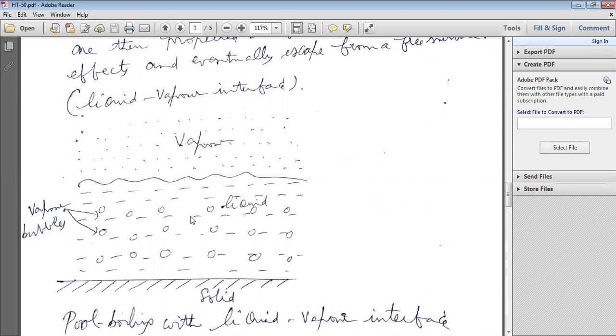And second, due to forced convection boiling, again bubbles are formed and bubble growth takes place. But again, after reaching a certain height, those vapors condense back into the liquid.